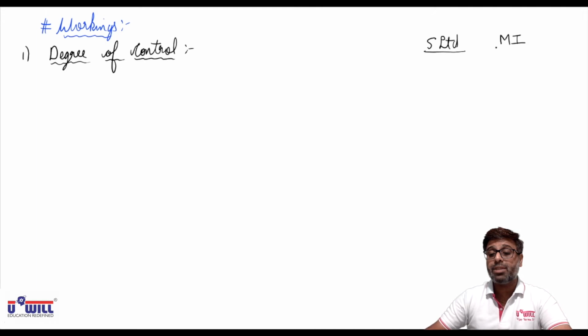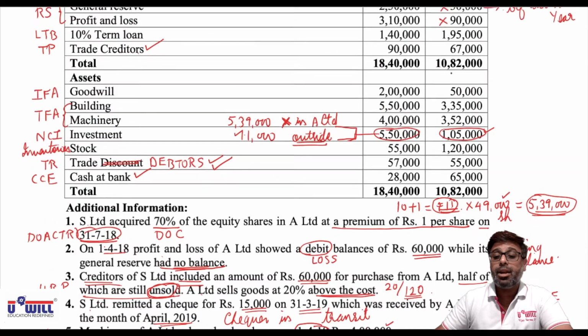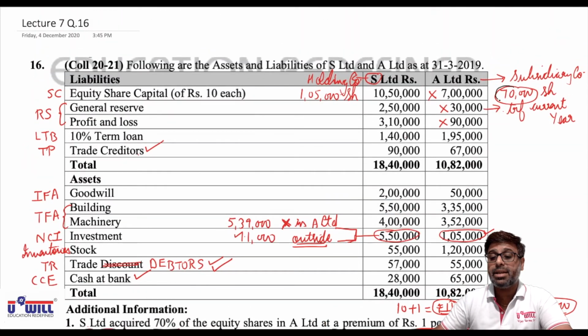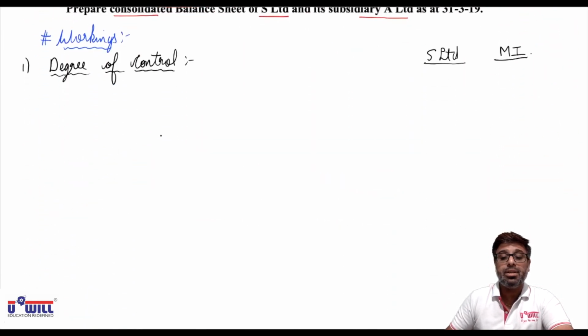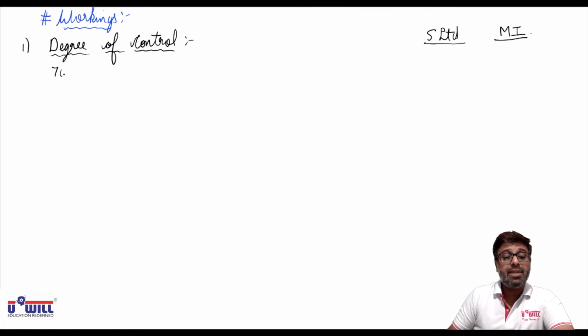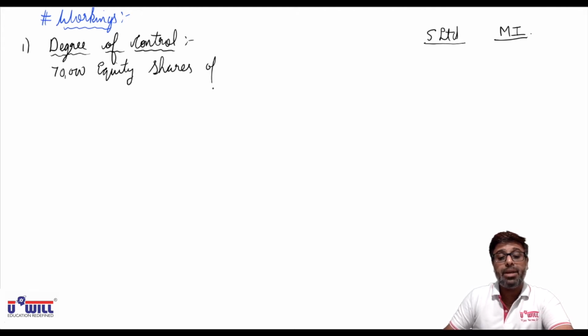S does not stand for subsidiary company. Here S Limited is the name of the holding company. Now how many shares are there in the subsidiary company A Limited? 70,000. So write down 70,000 equity shares of subsidiary company whose name is A Limited.